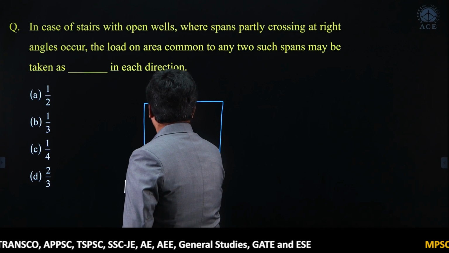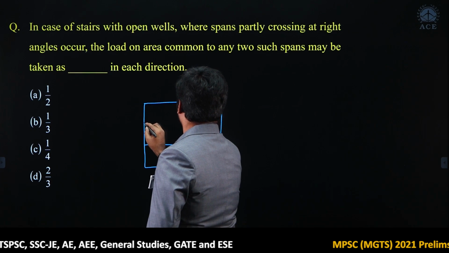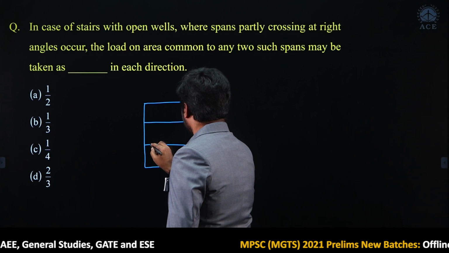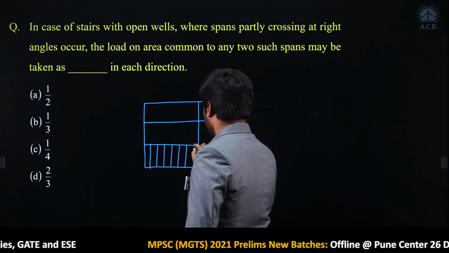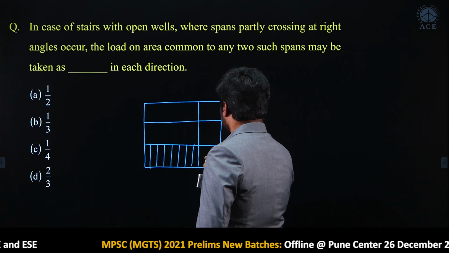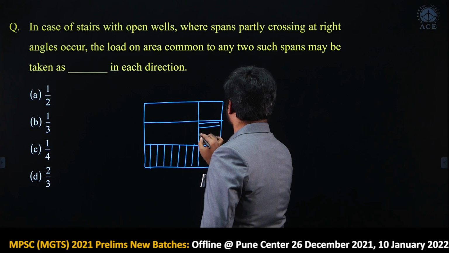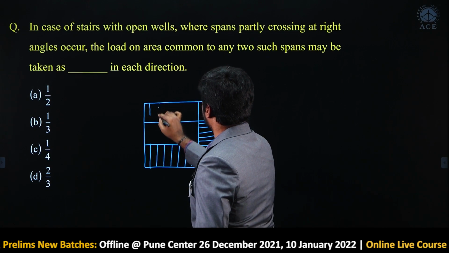It is the plan of the open well staircase. Right, these are the steps you can say. This is the landing slab, these are the steps, this is the landing slab, again these are the steps.